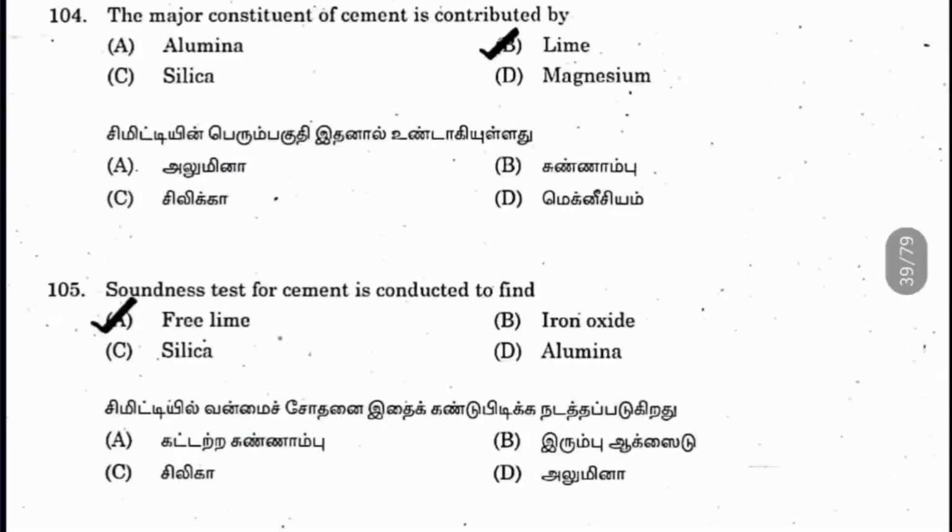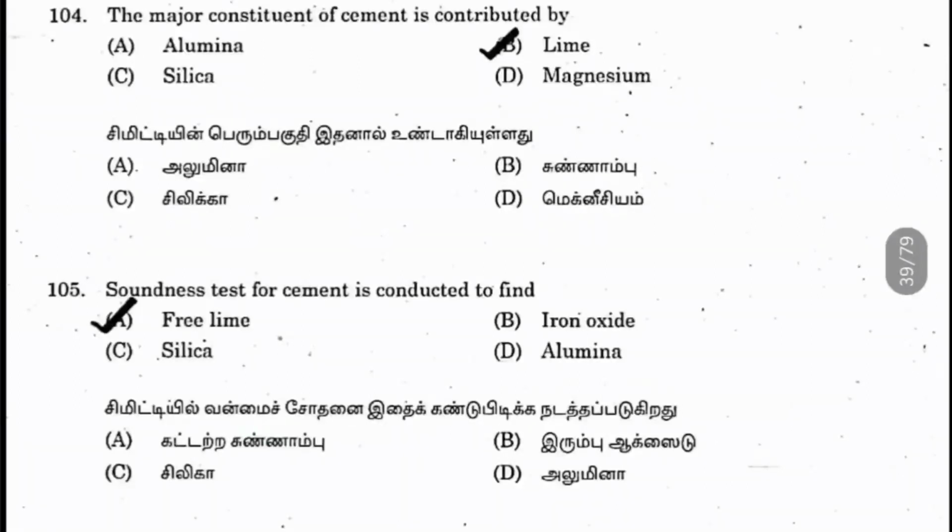Actually, lime is the major component, nearly 60 to 65%, used in the manufacturing of cement. Okay, and after that will be the silica, which is nearly 16 to 25%, and after that is alumina, nearly 3 to 8%. Magnesium and iron are very small: iron is nearly 0.5 to 0.6%, whereas magnesium is nearly 1 to 3%.